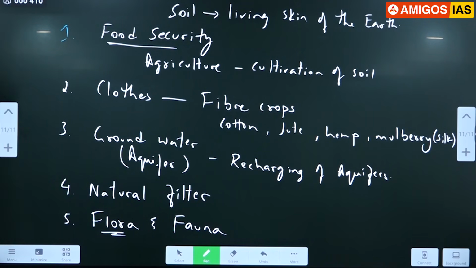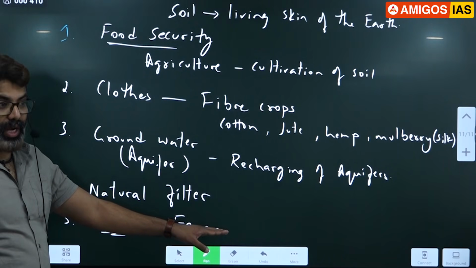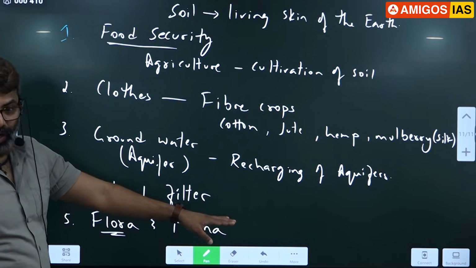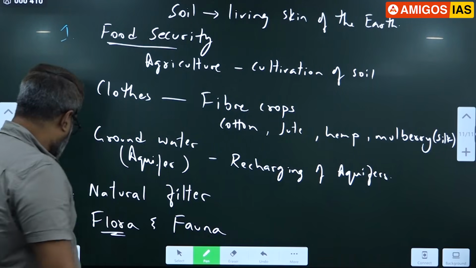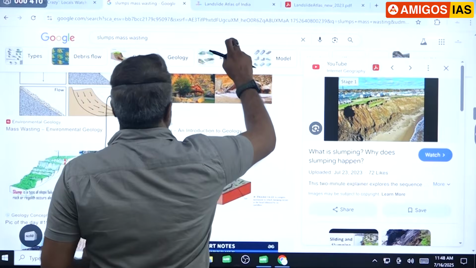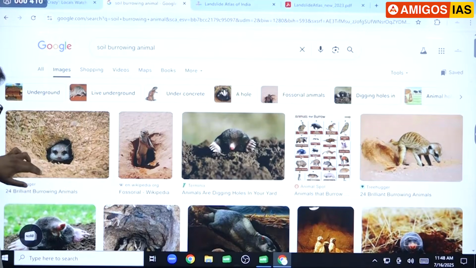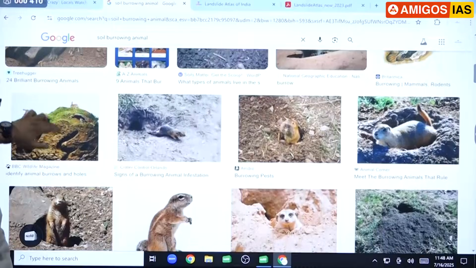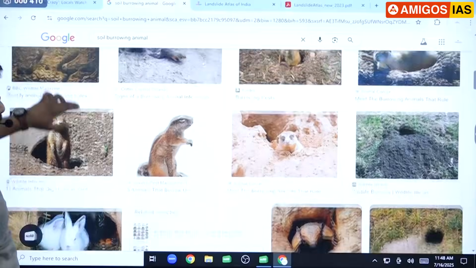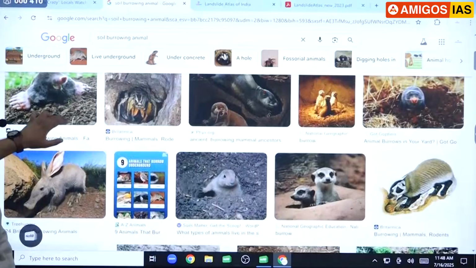In our environment class, I'll talk about burrowing animals, burrowing organisms. Okay, microfauna, microflora and all. Where the creatures live below the soil. Okay, I'll just show you one image. Very interesting. So these are all like beavers, otters, rabbits, hares, squirrels.